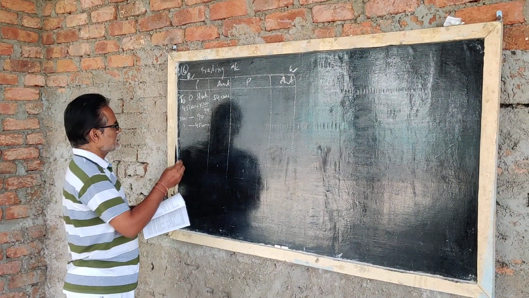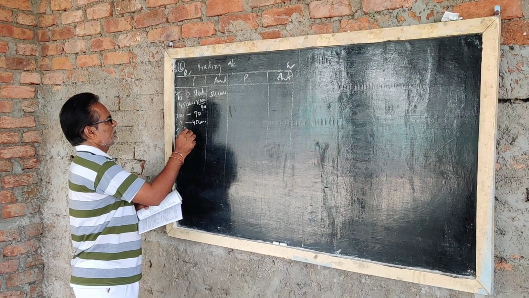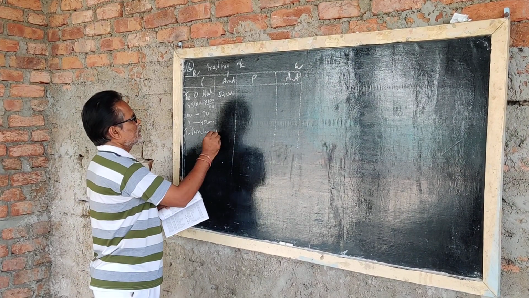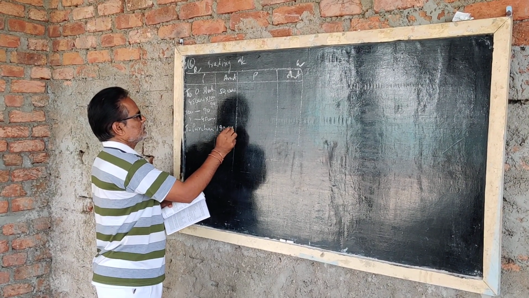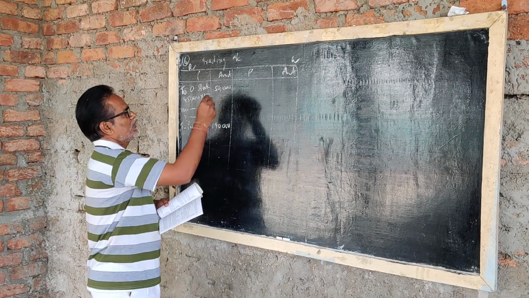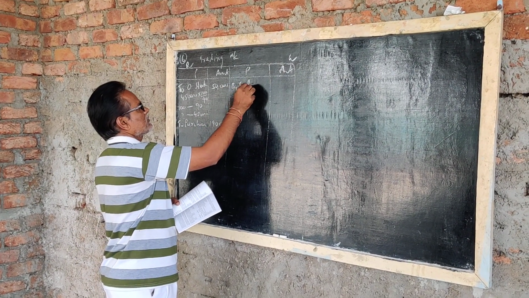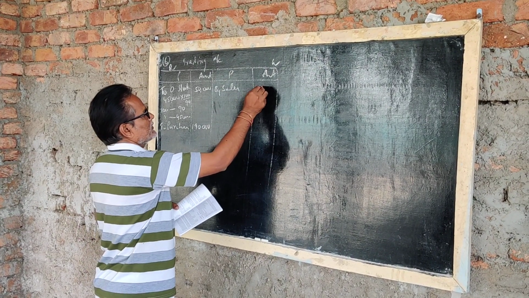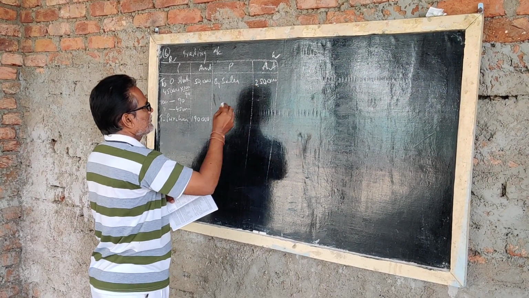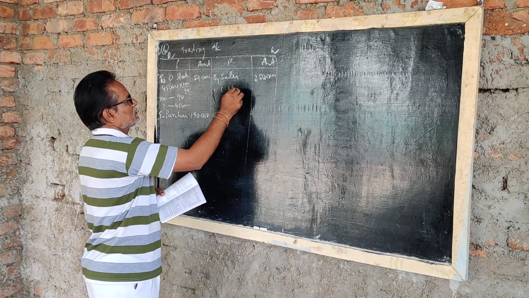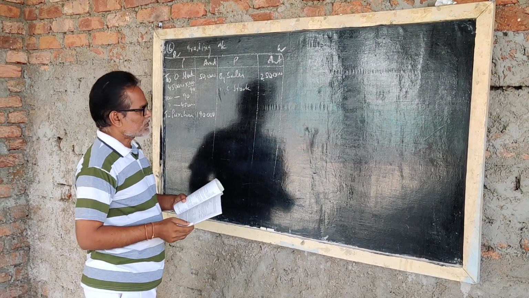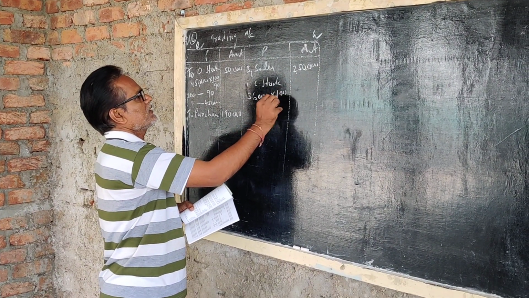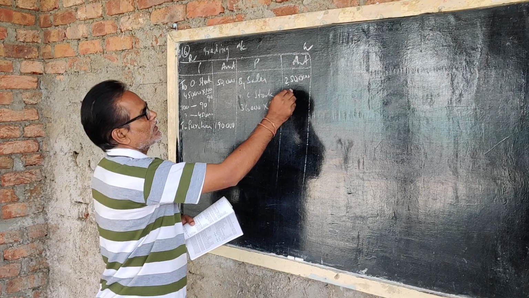Now to purchase 1,90,000 rupees. By sales 2,50,000 rupees. By closing stock 36,000. Same here also, 100 by 90, 40,000 rupees.